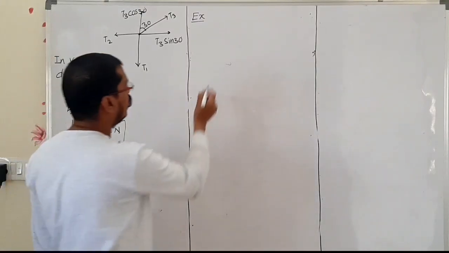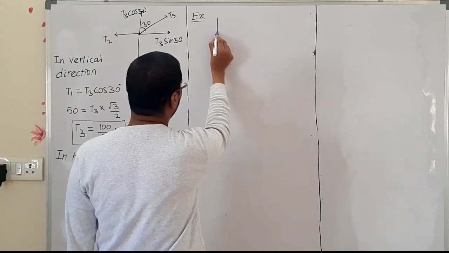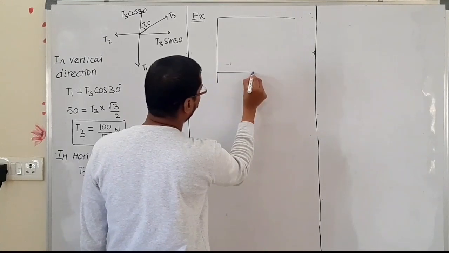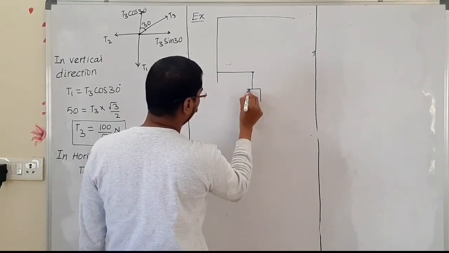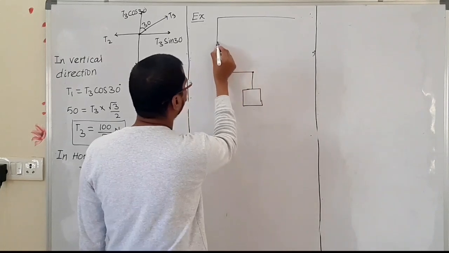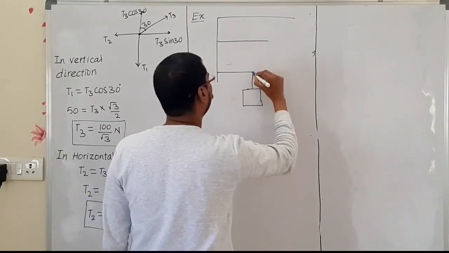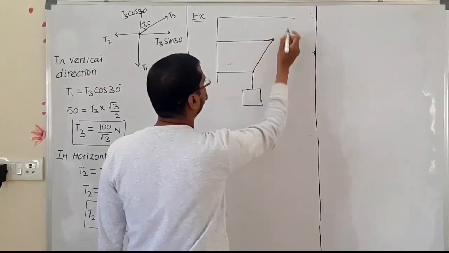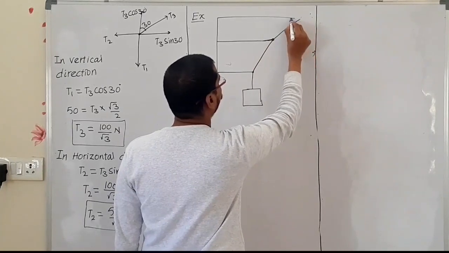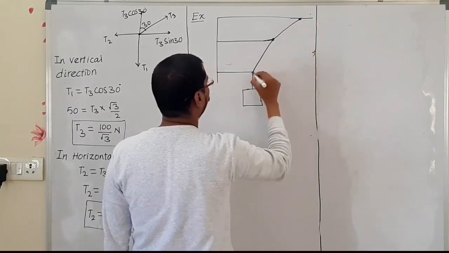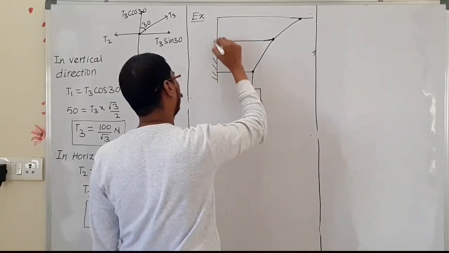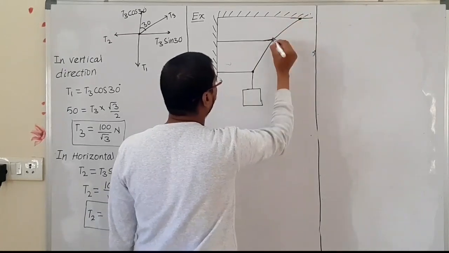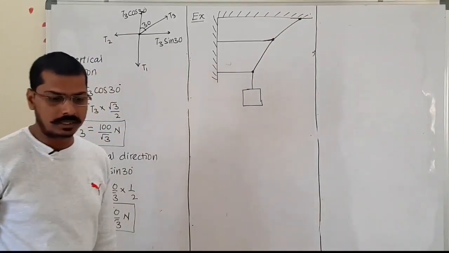Now here, if you take this, there are 2 points of suspension.